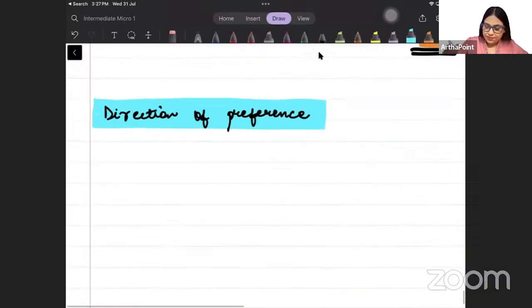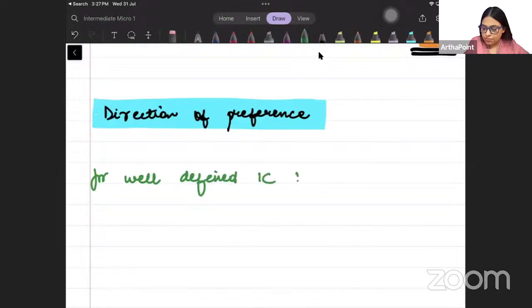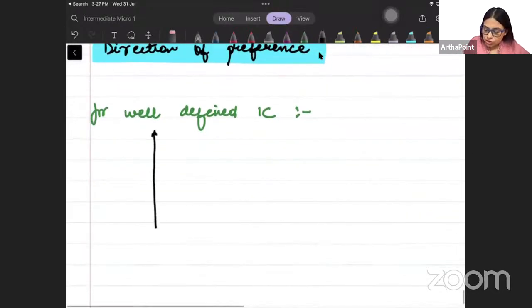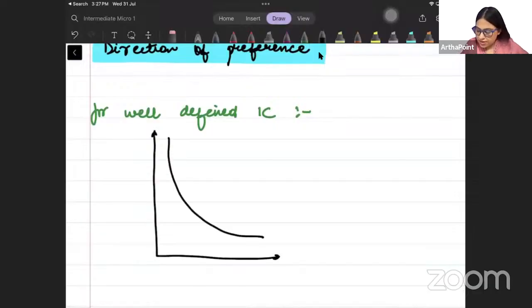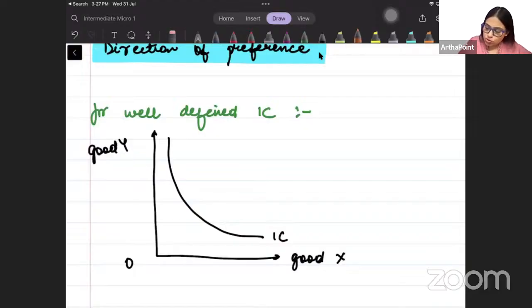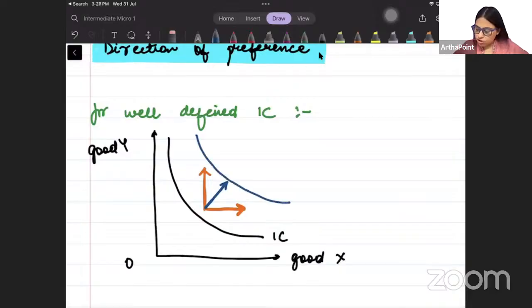So if we usually see, for well defined indifference curves, the usual indifference curves that we make, downward sloping, what is the direction of preference, children? Just see here, if this is my indifference curve, this is good x, this is good y, right. So usually what happens, consumer wants to increase the demand of good X and increase the demand of good Y. Consumer wants to increase the demand of X and also of Y. Since consumer wants to increase the demand of both the goods, we find the direction of preference from between. Meaning, higher the indifference curve, more the utility.